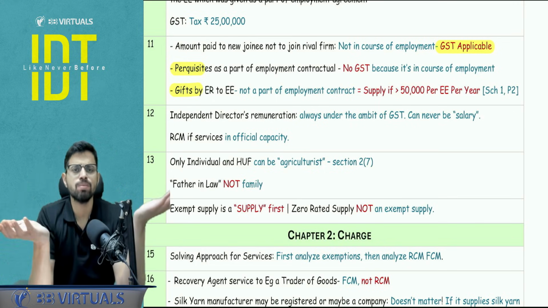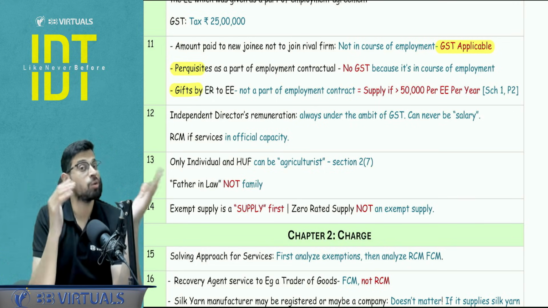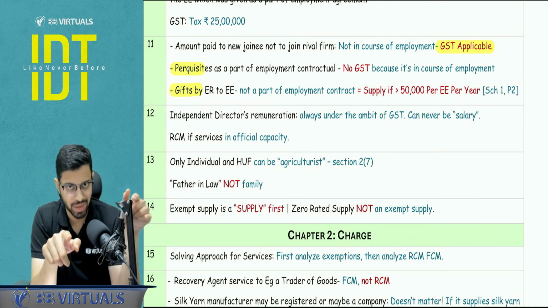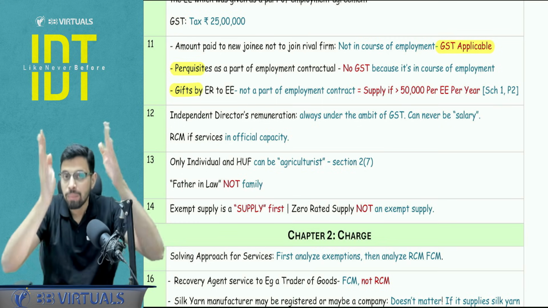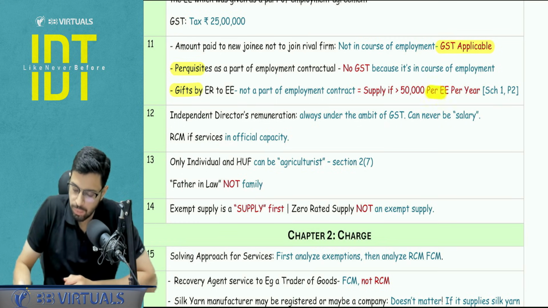Sir, why did we analyze paragraph number 2, schedule number 1? Because guys, employer and employee are in a related person relationship. Yes, explanation to section number 15. So here you have to see the 50,000 limit per employee per financial year. Per employee per financial year.